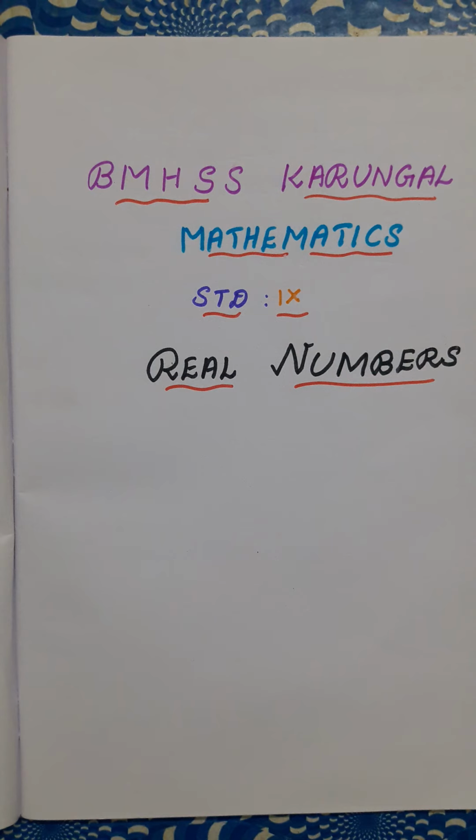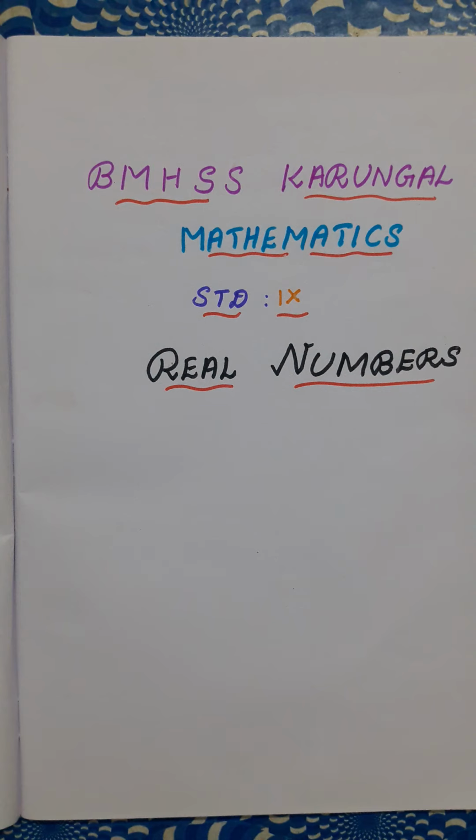In the previous class, what did you learn? Real numbers. What are real numbers? Rational numbers and irrational numbers together are called real numbers. A rational number can be written in the form of a terminating decimal or a non-terminating and recurring decimal.